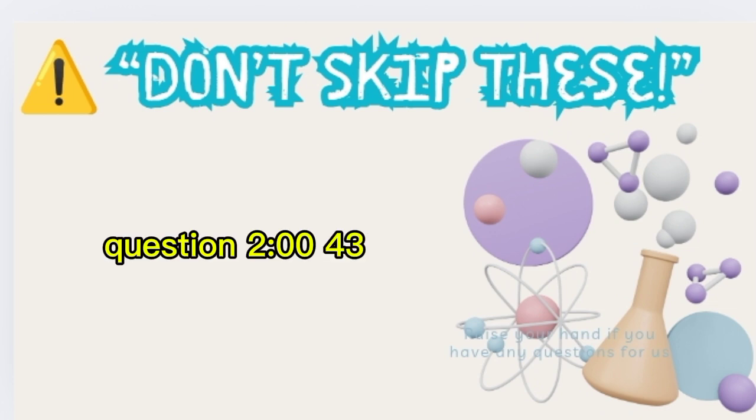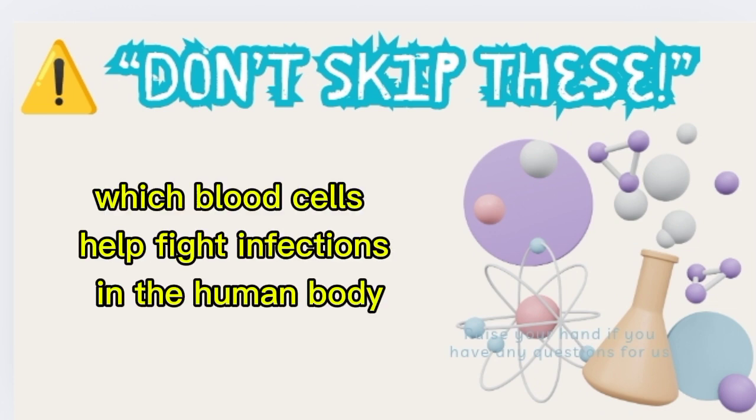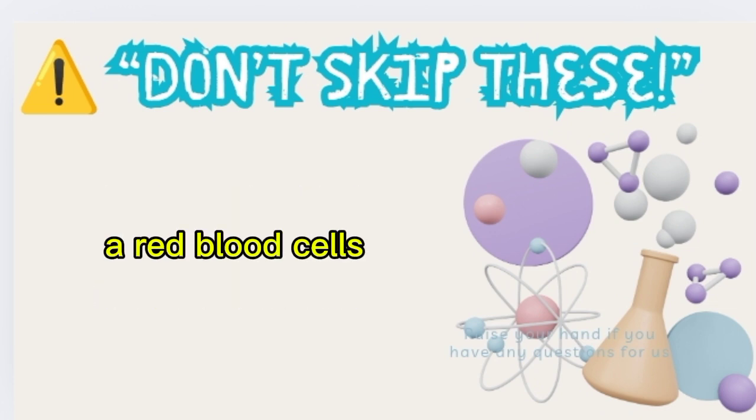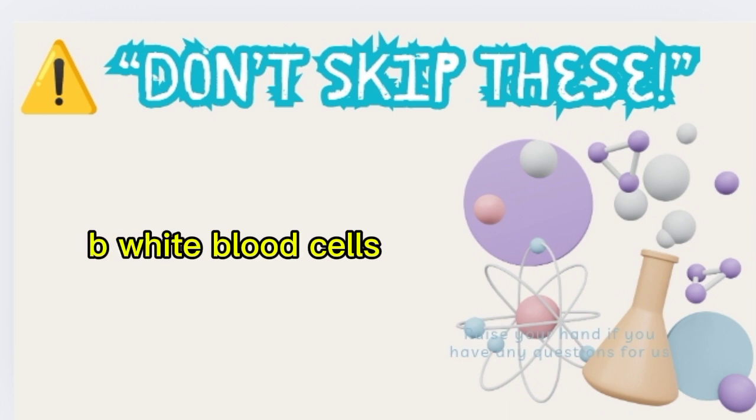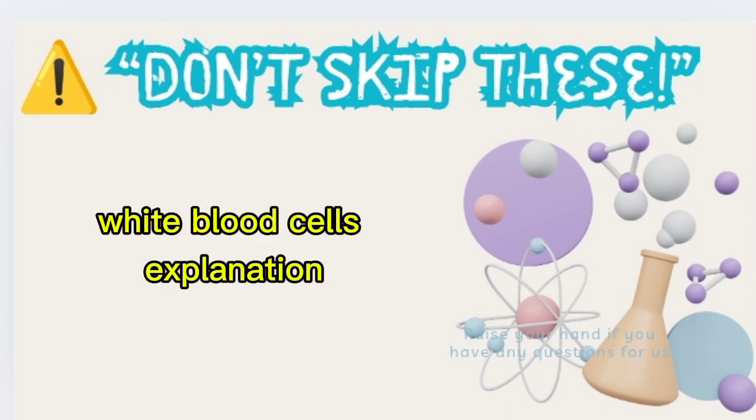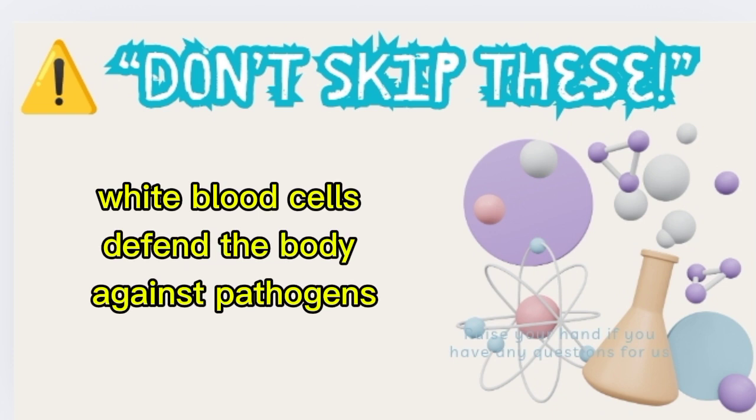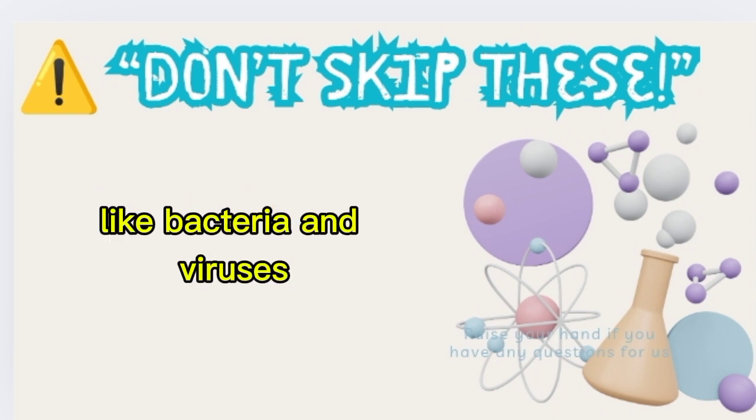Question 243. Which blood cells help fight infections in the human body? A, red blood cells, B, white blood cells, C, platelets. Correct answer, B, white blood cells. Explanation: white blood cells defend the body against pathogens like bacteria and viruses.